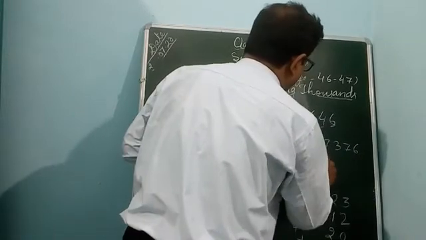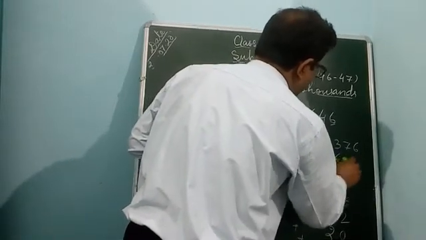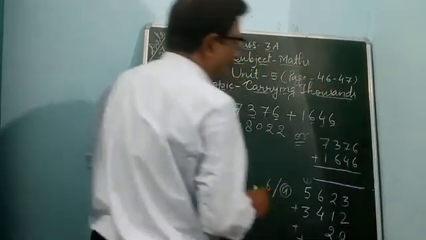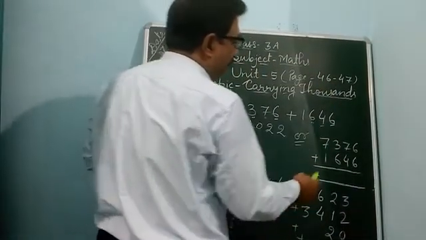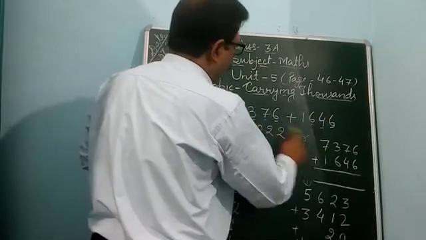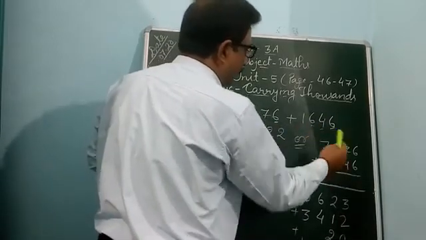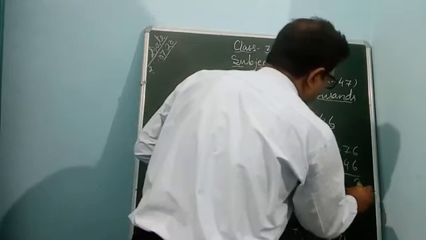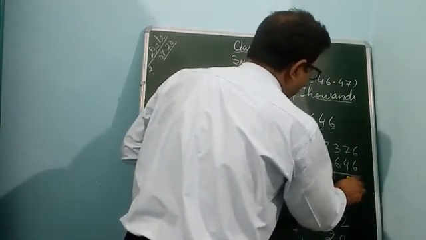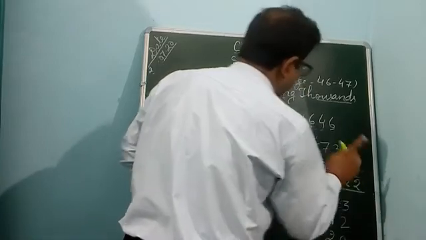7376 plus 1646. You can add like this also, in vertical column. 6, 6, 12, 2, 1 carry, 7, 4, 11 and 1, 12, 2, 1 carry.